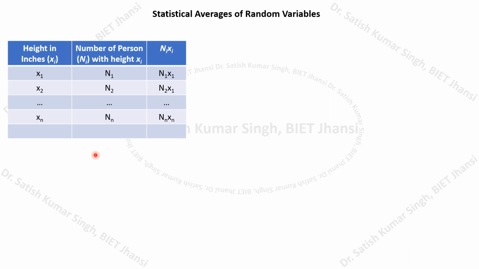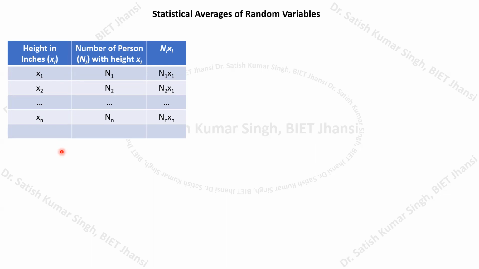Suppose that we denote the height by the random variable capital X. Then the outcome of each measurement will be denoted like this. A student could have the height x1 inches, it could be x2 inches, and it could be up to xn inches. So it can have different heights.